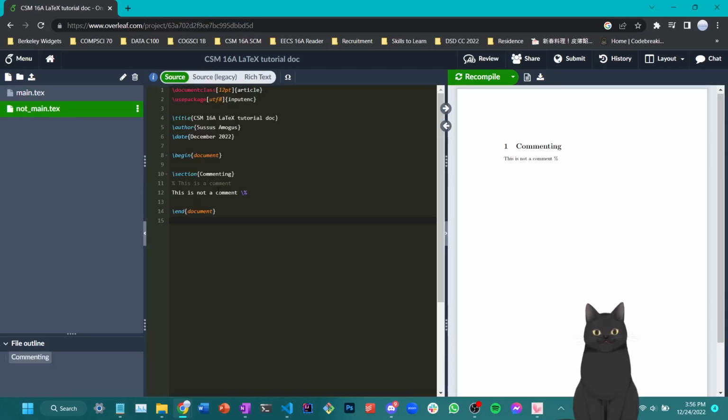So I'll copy paste the contents here and replace this line with "this is not main document." And I'll press compile on the not main document instead using, once again, Ctrl S or Ctrl Enter, depending on your choice. You will then see that the text changed to "this is not main document." But if I switch back to main, the text switches back to "this is a main document, not a comment." So you can see that pressing compile on a different document does bring us a different PDF that we can download. It is notable that the PDF file name will still be the same.